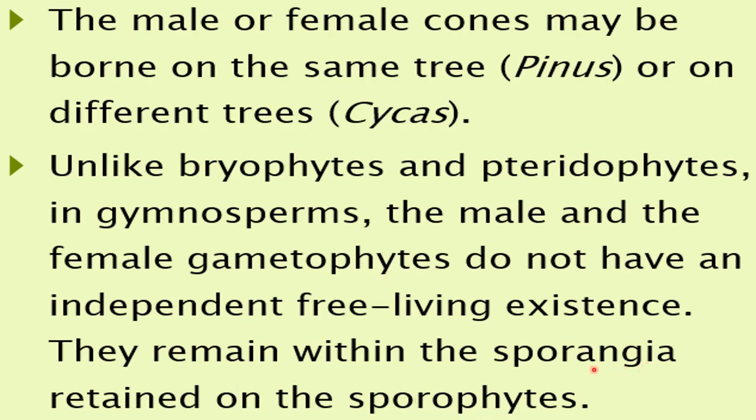Now where are these sporangia present? Sporangia are present on the sporophylls. Those can be microsporophylls or megasporophylls. In those the sporangia are present, and inside the sporangia this gametophyte is produced. So you can say the gametophyte remains within the sporangia, and the sporangia are present on the sporophyte.